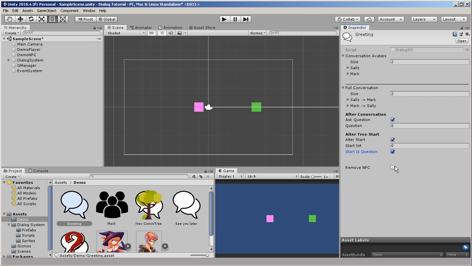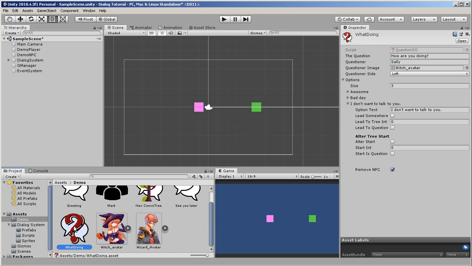I don't want to remove my NPC. So that question's done. The question 0 is now going to be asked. Here is the question. So the question is set up. It is Sally asking it. She says, "How are you doing?" Here's her avatar. She's on the left. I've got 3 options. This one is, as you saw, to a maximum of 4. So I have awesome, bad day, I don't want to talk to you.